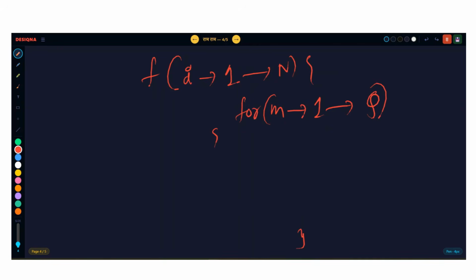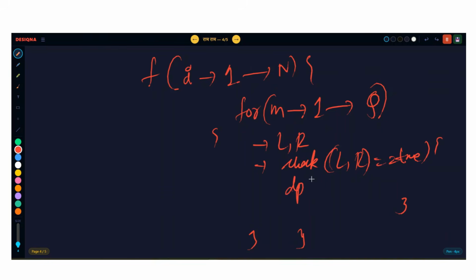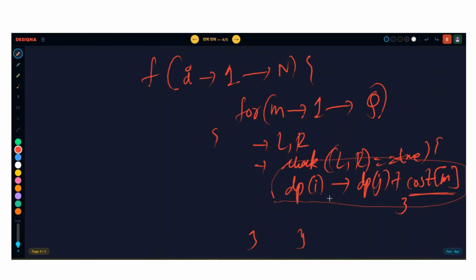Now you got the query, here in the input L and R. Now you will check, is this query valid or not? If check of L comma R is true, then you will write the formula that dp of I is nothing but dp of j plus cost of m. If this is the mth query, then this is the cost to change L to R. That's it. And guys, you will take minimum over all these dp's. So dp of I is actually minimum of dp of I comma dp of j plus cost m. That's it. Clear?